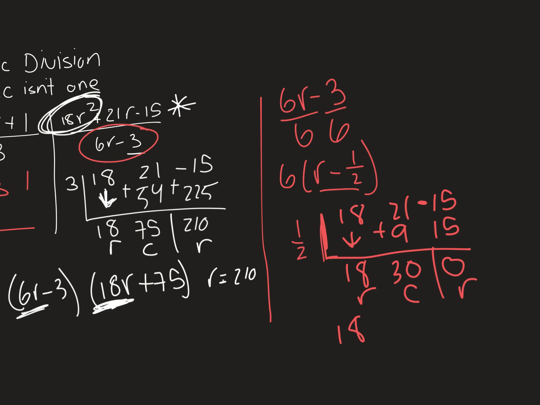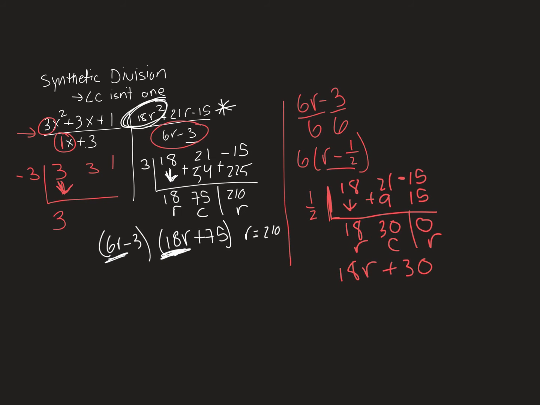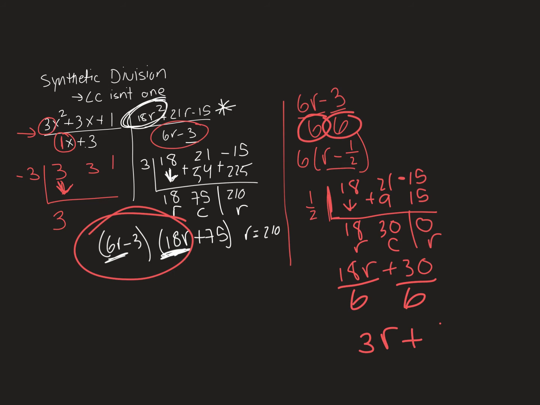But you might be thinking, wait a second, we still end up with 18 as my leading coefficient. We still have the same problem we have over here. Well, the difference is now we divided by 6 in our divisor, so we need to continue that with our answer. So we need to divide by 6. So this is going to be 3r plus 5. So that's my final answer.